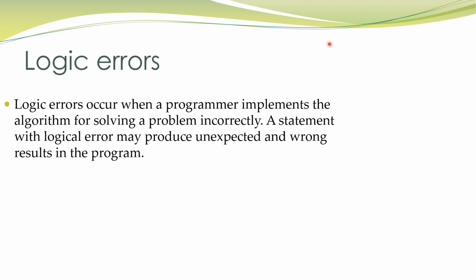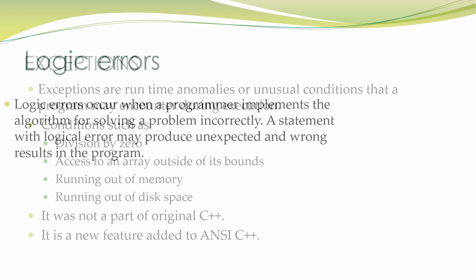These are also hard to find and fix because the compiler does not detect these errors, and there is no indication of the error when the program is executed. That is why it is the hardest to fix, or impossible for us to find and fix.